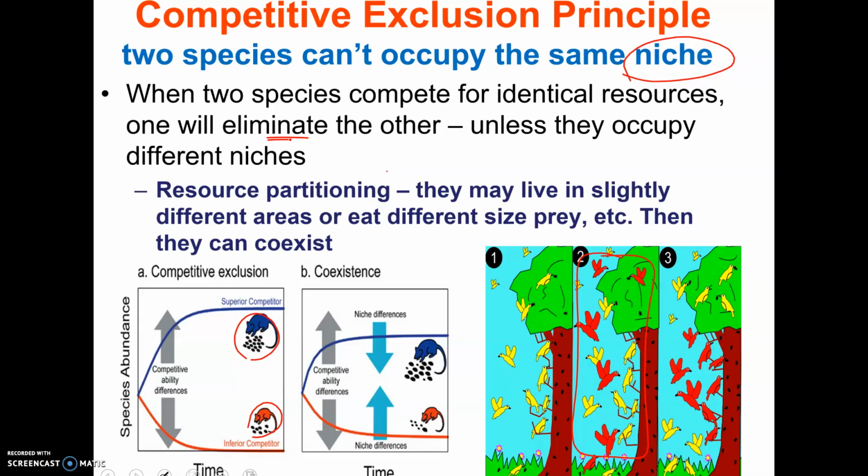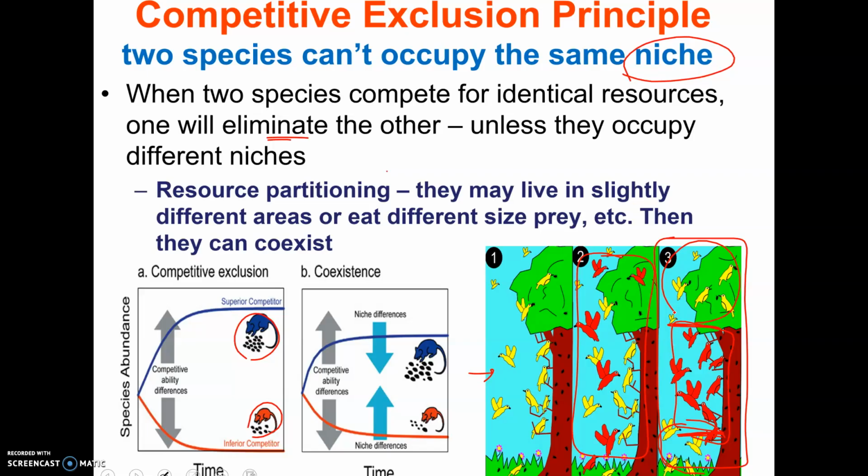The only way that you might see two organisms live in the same area might be like picture number 3 over here, which is called resource partitioning. The idea is that the yellow birds are living here, the red birds come in, and the way that they end up surviving is that the red birds outcompete the yellow ones in this area of the tree, and the yellow ones are eating here and here. So they're not occupying the same niche anymore.